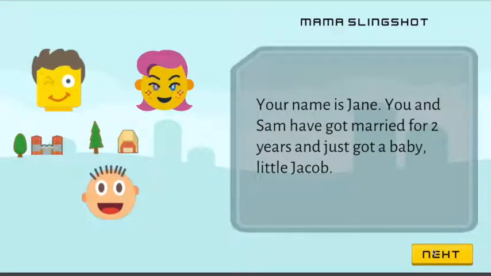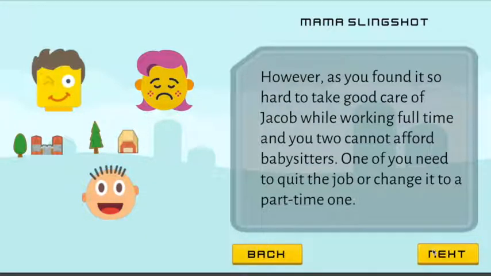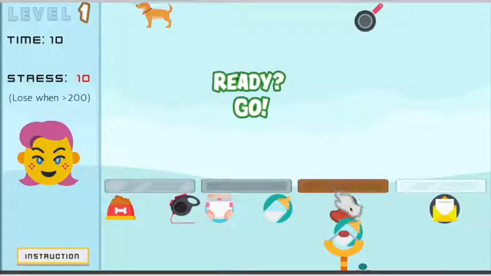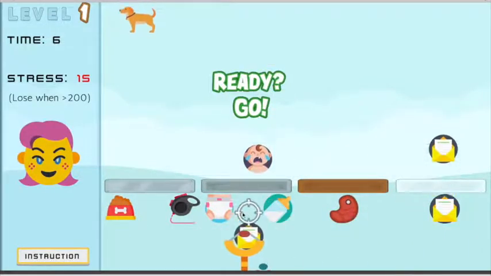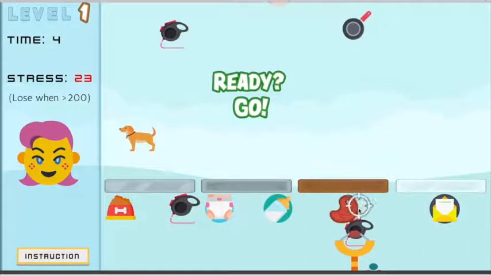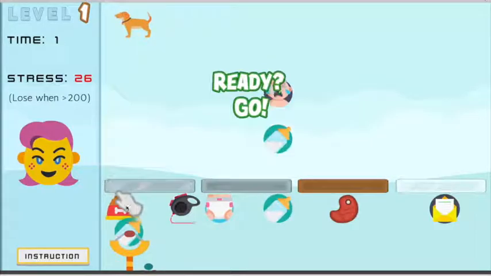The player will play the role of Jen, a typical married mom in the UK, in order to accomplish the incoming tasks. Jen needs to use a slingshot to load problem-solving tools to shoot those tasks. In contrast, a missed shot will cause her stress to increase.